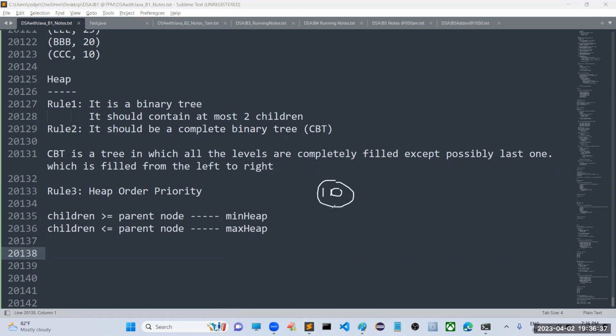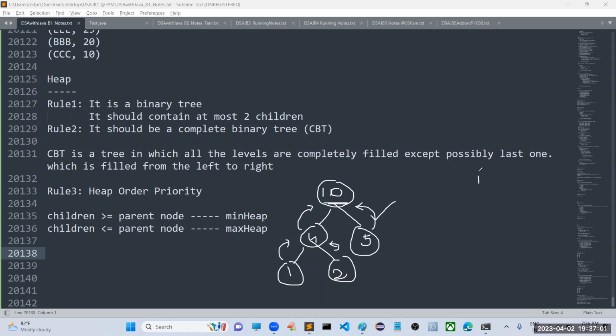Then 4, next 5, next 1, next 2. Yes, it is a complete binary tree, and it is following heap order priority. Have you observed? The root node is always greater than 5, greater than 4, and this one is greater than 1, greater than 2.